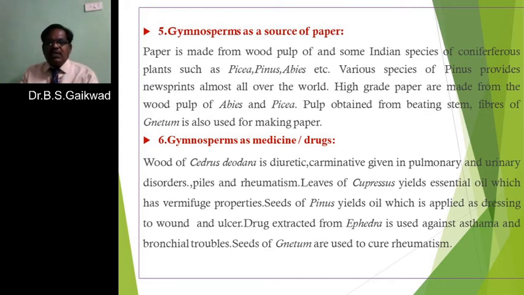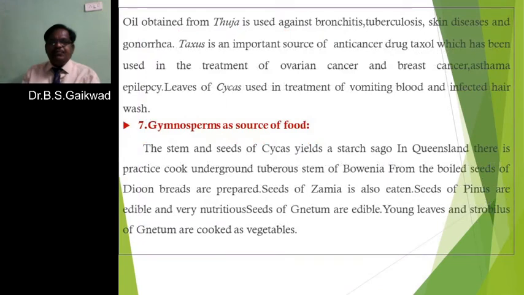Seeds of Gnetum are used to cure rheumatism. Just as I told you, rheumatism is rheumatic arthritis, and it is cured especially by the seeds of Gnetum. Then oil obtained from the thuja, which is known as moorpankhi, is extracted from this ornamental plant, which is grown in our area and known as moorpankhi in Marathi. It is used against bronchitis.